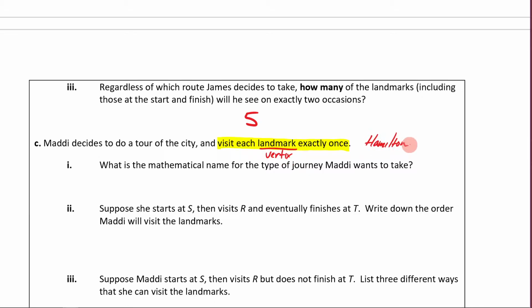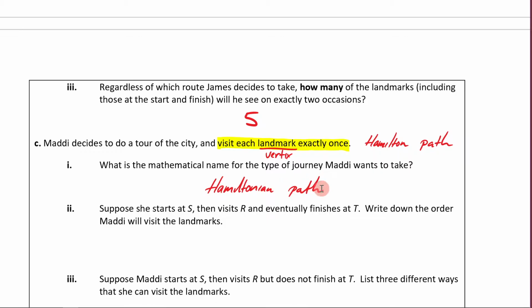If we want to hit each vertex only once, that means it can't be a Hamiltonian cycle, because a Hamiltonian cycle finishes where we started, so we would end up seeing one twice. It has to be a Hamiltonian path. So now when the first question says, what is the mathematical name for the type of journey Maddie wants to take, we know that this is going to be a Hamiltonian path.